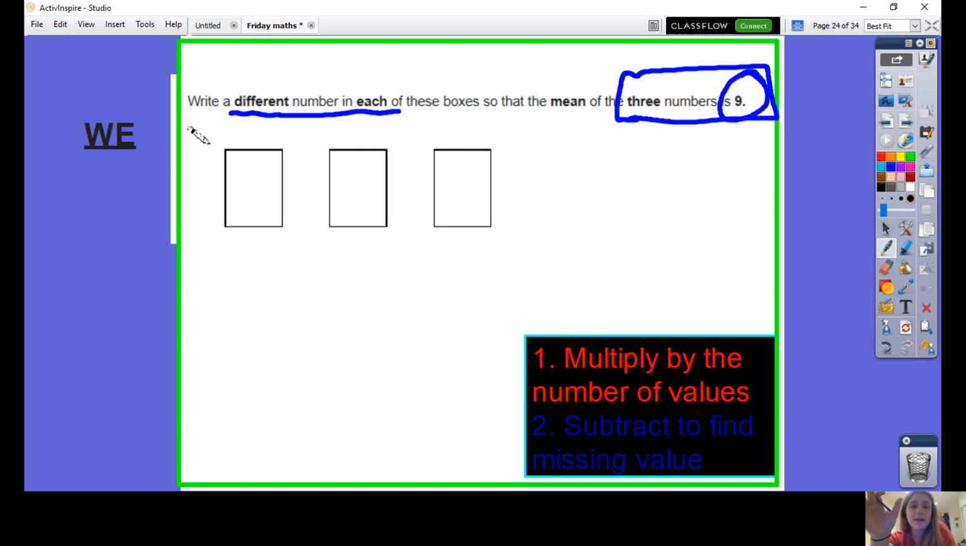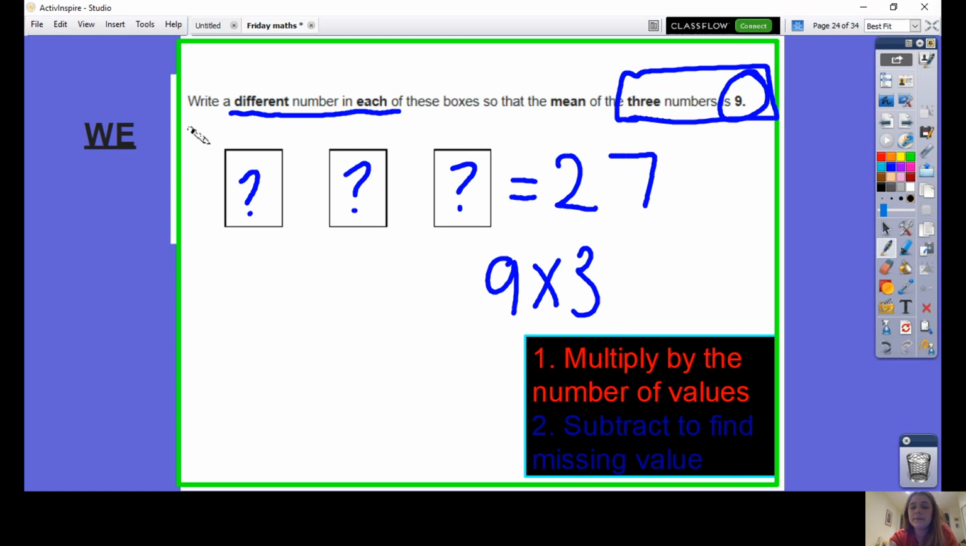Okay, well done if you did this one by yourself. If you needed some help, I'll go through the different steps for you. I know that this number, and this number will need to make the total. First, what's the total? The mean is 9 and there were 3 numbers. So to find the total, I'm doing 9 times 3, which makes 27.